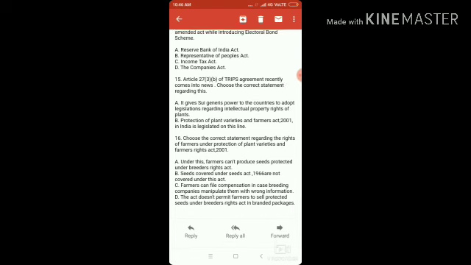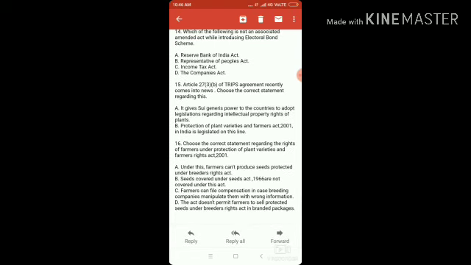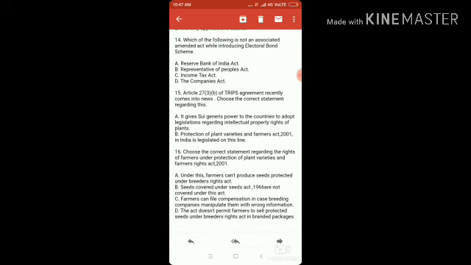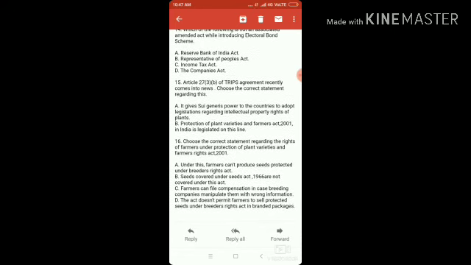Correct. Question number 16. Choose the correct statement regarding the rights of farmers under Protection of Plant Varieties and Farmers Right Act 2001. This question is actually in the recent context of the ongoing battle between PepsiCo and Gujarat farmers. Option A. Under this, farmers cannot produce seeds protected under Breeders' Right Act. It is wrong because farmers have the right to produce seeds under Protected Breeders' Right Act. But farmers cannot sell the seeds under Breeders' Right Act in branded packages. Except branded packages, no restriction is imposed on the farmers.